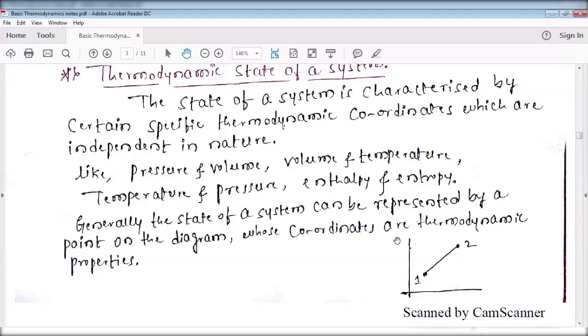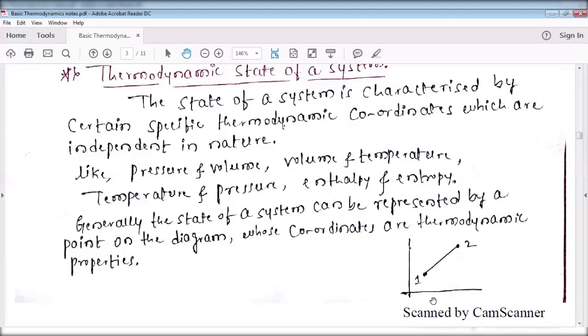If you consider pressure along the y-axis and volume along the x-axis, at state 1 pressure is p1 and volume is v1. At state 2 pressure is p2 and volume is v2. At state 3 pressure is p3 and volume is v3.